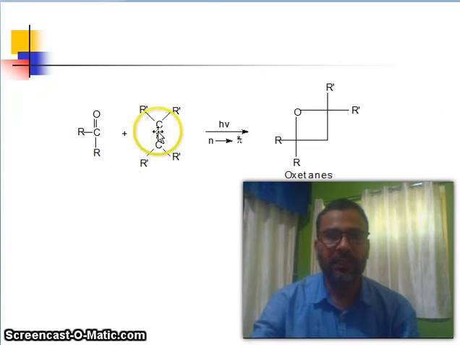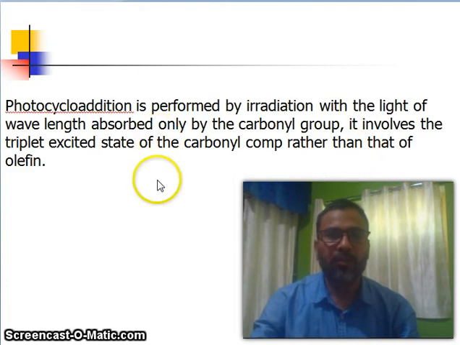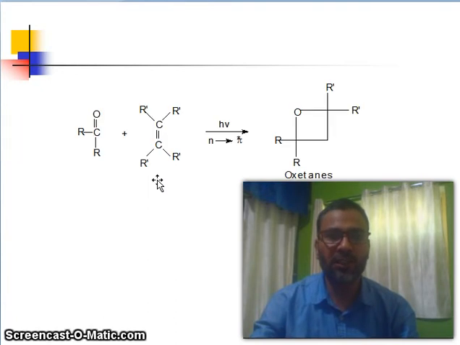Look at here, this is alkene, this is carbonyl, which undergo cycloaddition in the presence of light, via the n to pi star transition of C=O, forming oxetane, a 4-member cyclic compound. Photocycloaddition is performed by irradiation with light of a wavelength absorbed only by the carbonyl group. It involves the triplet excited state of the carbonyl compound rather than that of the olefin. We are talking about this C=O, and this is the double bond. So this is light sensitive.